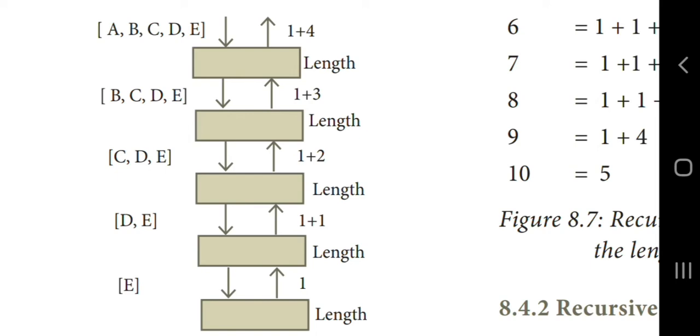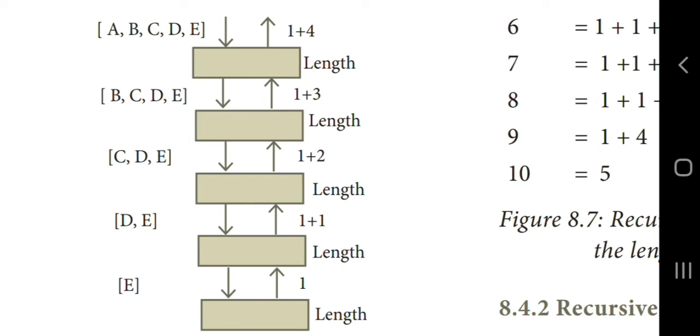So the customer E gives the solution as 1. This solution goes to the customer D. So D calculates 1 plus 1, and it gives the length as 2. And then C calculates 1 plus 2 is equal to 3. It gives the output to the next level. So 3 plus 1, it gives the output 4 to the customer A. So customer A calculates 1 plus 4 is equal to 5.